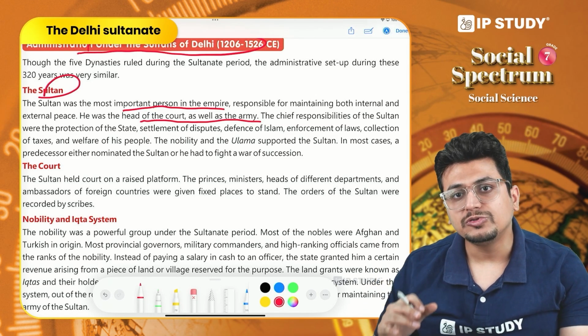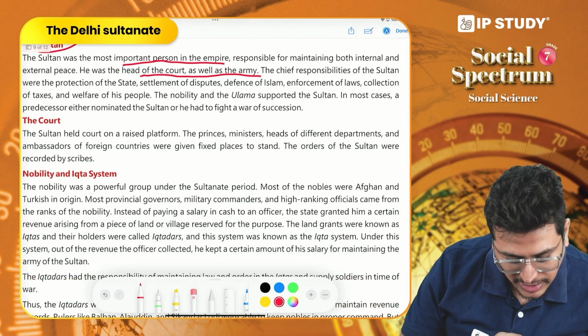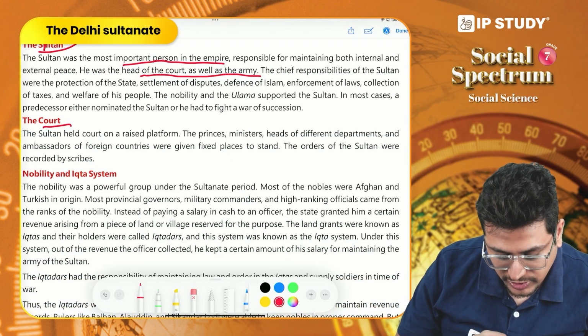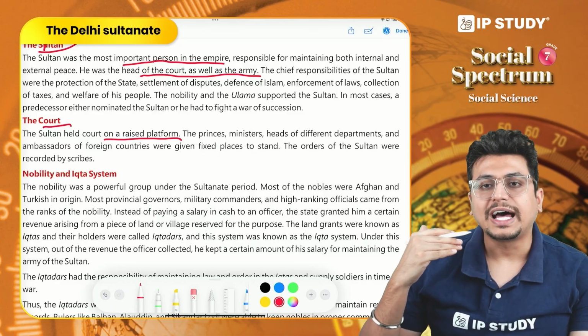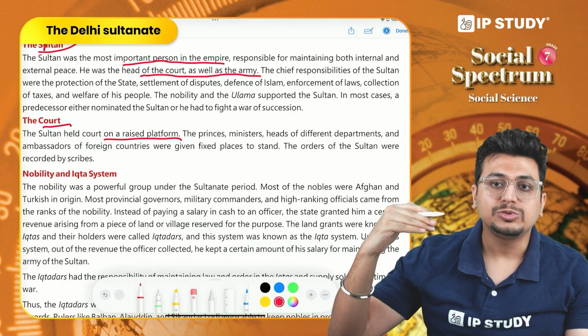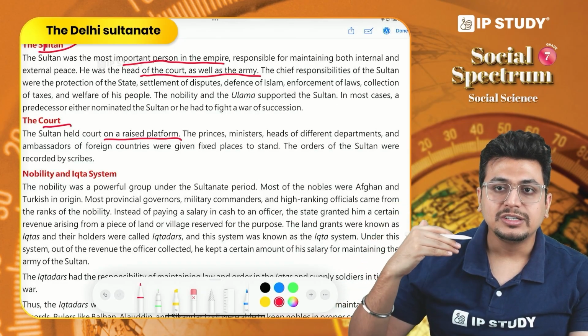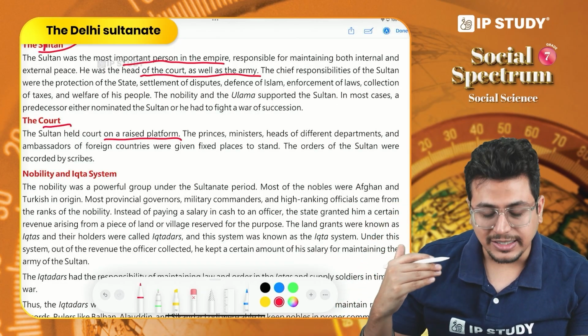Of course, people worked under him, but the final say was of the Sultan. The courts were on a raised platform, which also says something about how the kings looked at themselves. They used to sit on a higher platform because they felt they were superior, almost divine in nature.